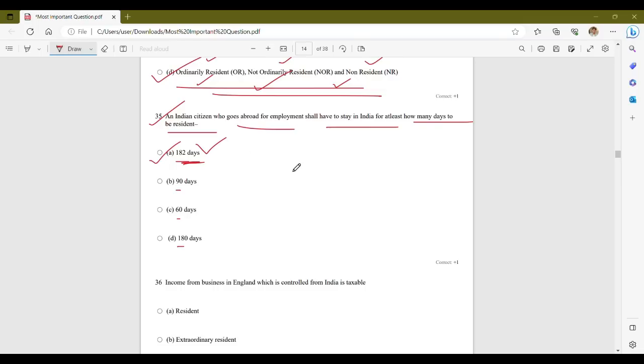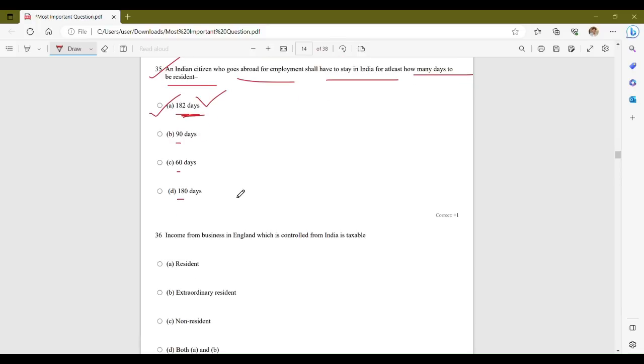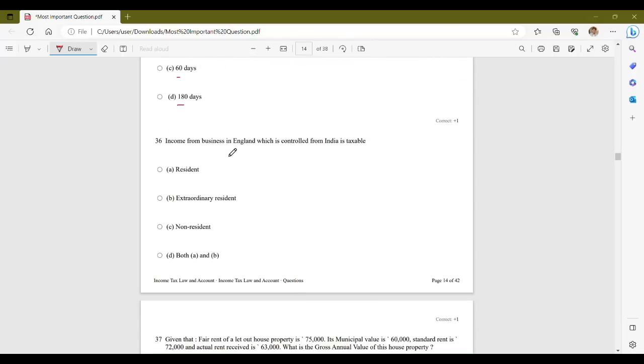Now, this criterion is applicable to determine the residential status of an individual for income tax purposes. If any individual or any Indian citizen meets the condition of staying 182 days in India or more, they will be considered a resident and their global income will be taxable in India. If they do not meet this condition, they may be classified as non-resident or resident but not ordinarily resident, depending on other factors such as their stay in India in the previous years. Therefore, the correct answer is option A, that is 182 days.